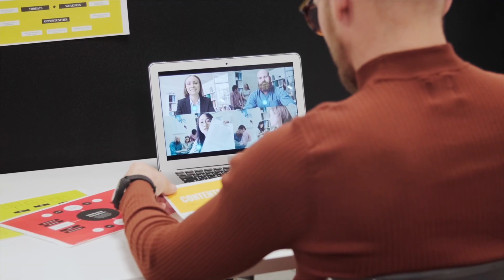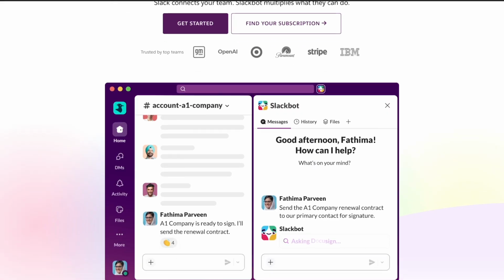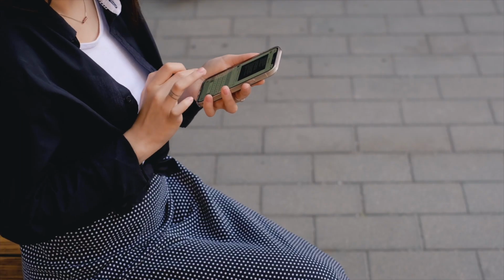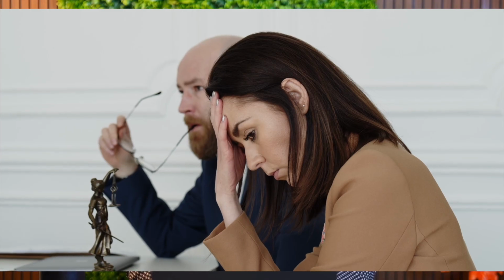Remote teams don't fail because they lack tools. They fail because they lack clarity. You can have Slack, Notion, Zoom, Google Docs, the entire tech stack, and still feel completely disorganized. Messages everywhere, meetings all day, decisions getting lost, and no one really sure where anything actually lives. That's the real problem. Because remote work is not a tools problem, it's a communication design problem.